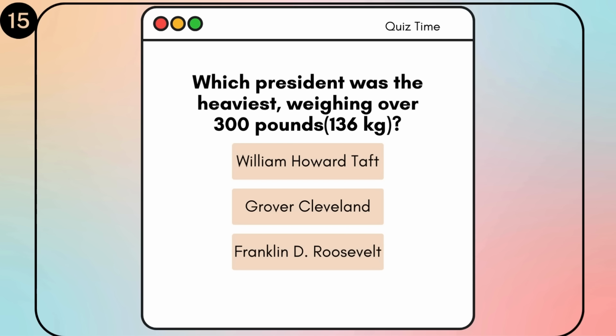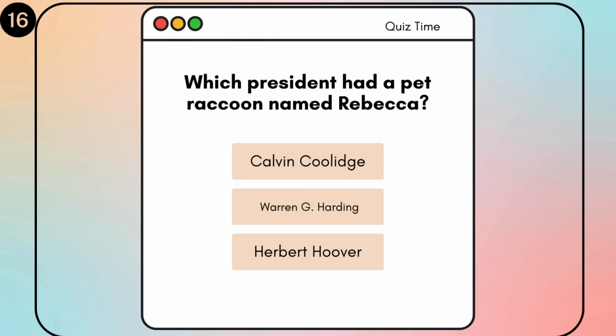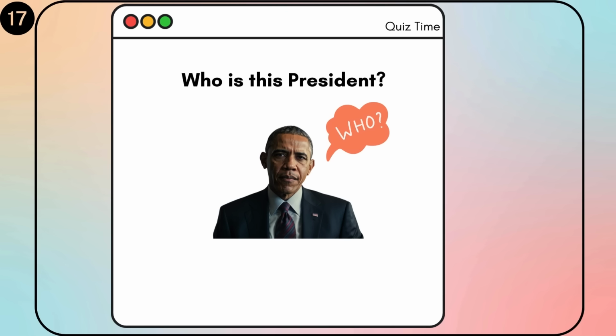Which president was the heaviest, weighing over 300 pounds? William Howard Taft, Grover Cleveland, Franklin D. Roosevelt. William Howard Taft. Which president had a pet raccoon named Rebecca? Calvin Coolidge, Warren G. Harding, Herbert Hoover. Calvin Coolidge.